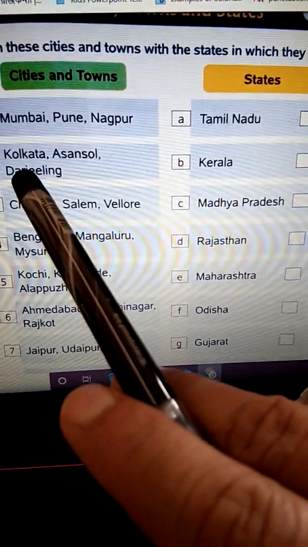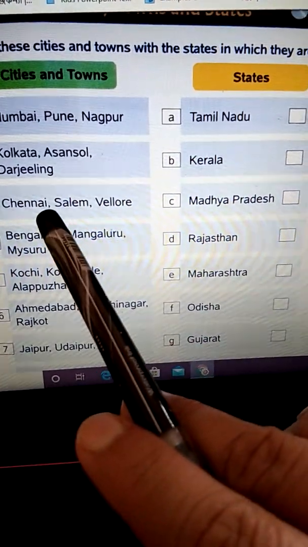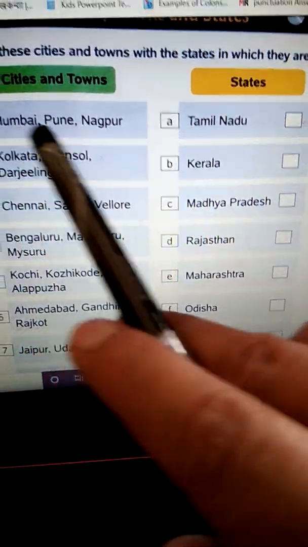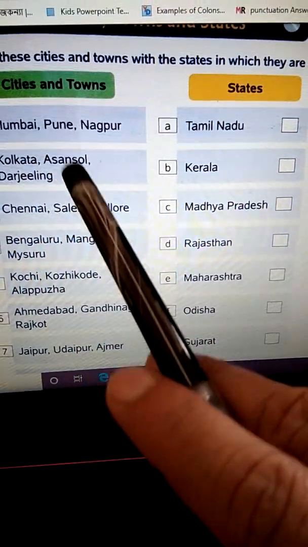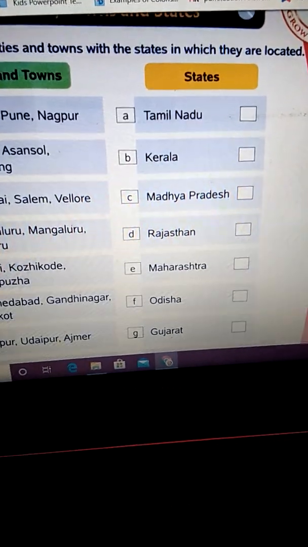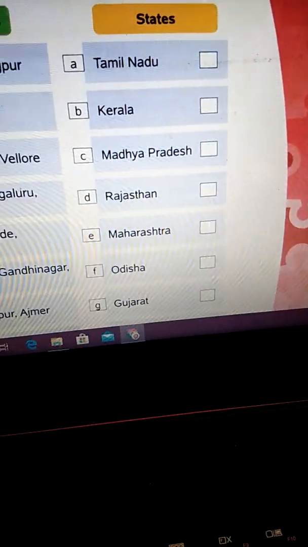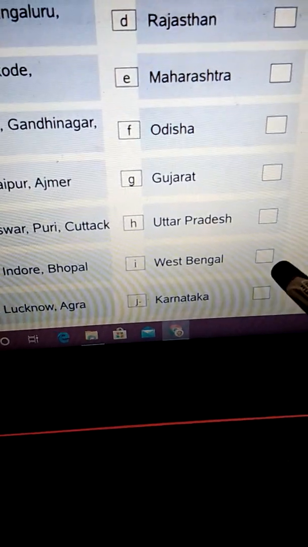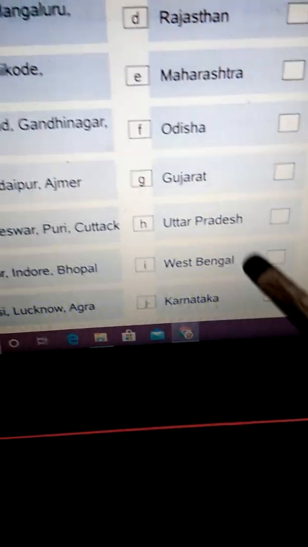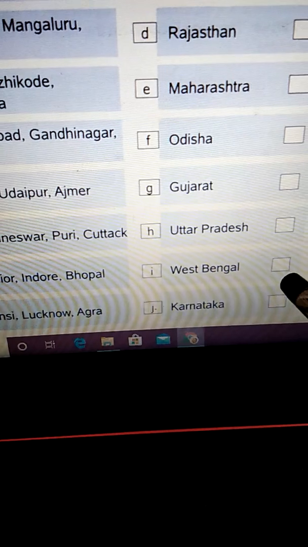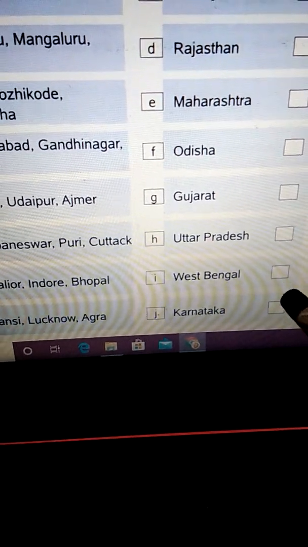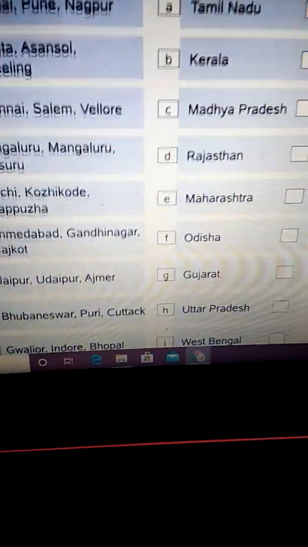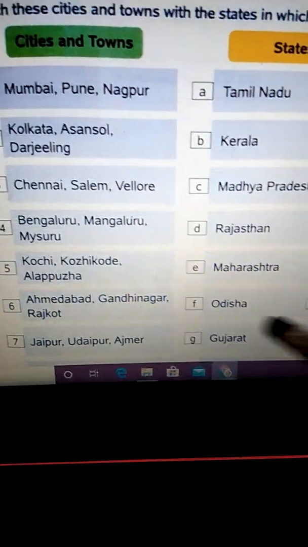For example, see if I see Kolkata, Asansol and Darjeeling. So these three cities or towns fall in which state? They fall in West Bengal. So here we have West Bengal. So we will write 2 over here in this box. Is it clear? In this way, we are going to solve this worksheet.